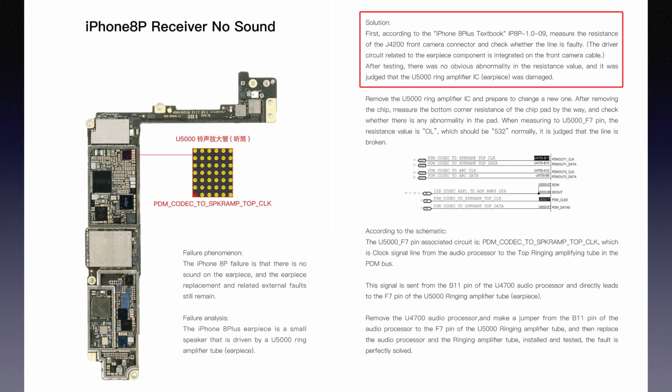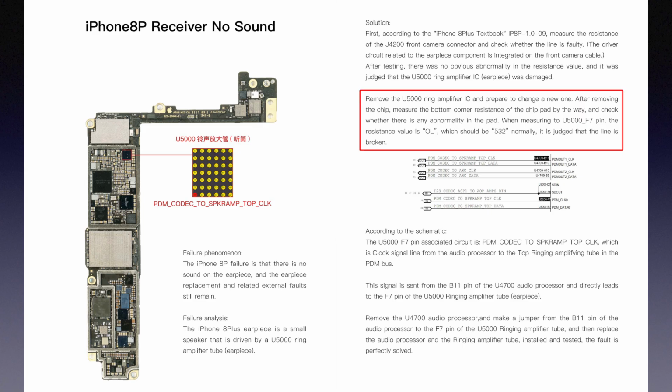And the solution is, first, according to the iPhone 8 Plus textbook, iPhone 8 Plus 1.0 version, page 9, measure the resistance of the J4200 front camera connector and check whether the line is faulty. After testing, there was no obvious abnormality in the resistance value, and it was judged that the U5000 ring amplifier IC was damaged. Remove U5000 ring amplifier IC and prepare to change a new one.